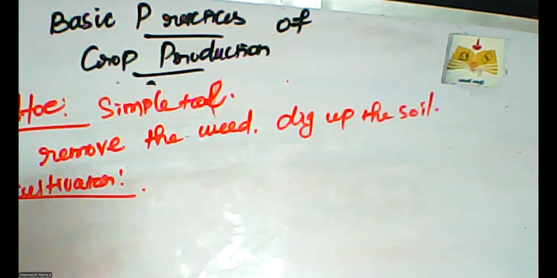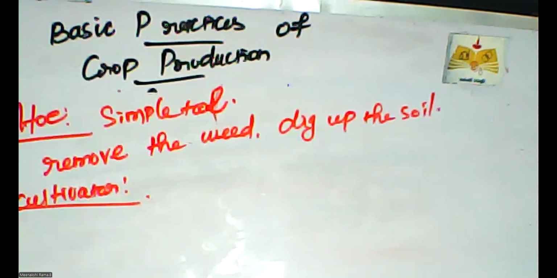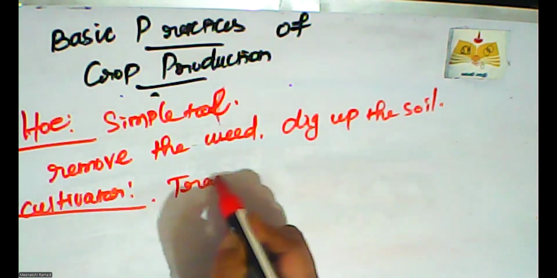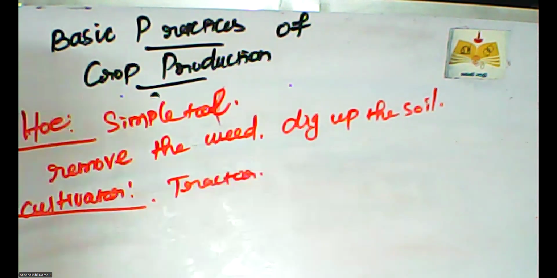What is a cultivator? A cultivator is driven by a tractor. Cultivators also kill the weeds and dig up unwanted vegetation, unwanted weeds.